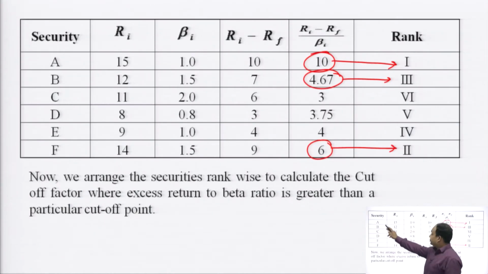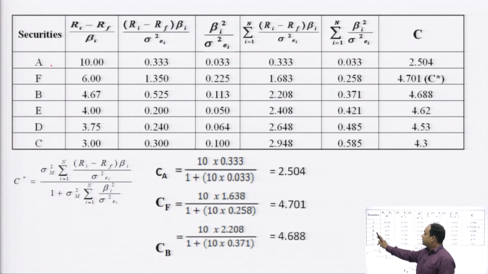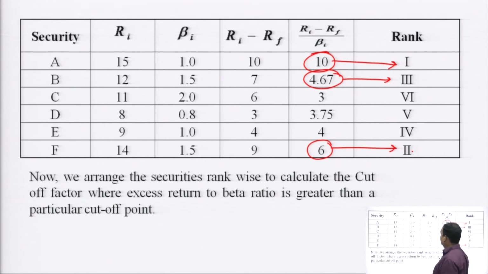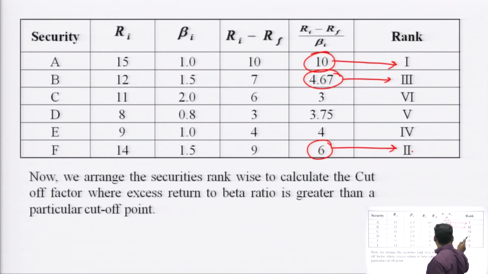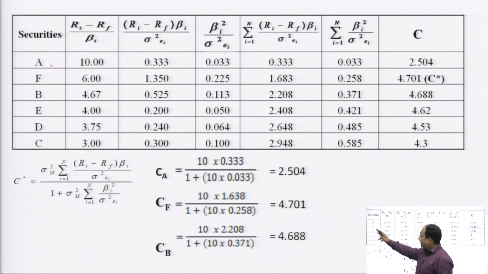Security A, first rank. Security F, second rank. Security B, third rank. Security D, security E, fourth rank. A, F, B, E, D, C. So we are arranging the securities rank wise.